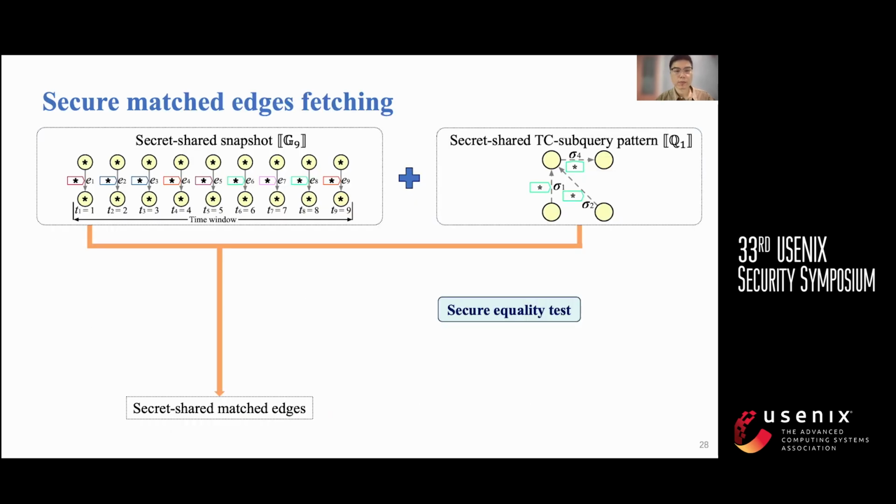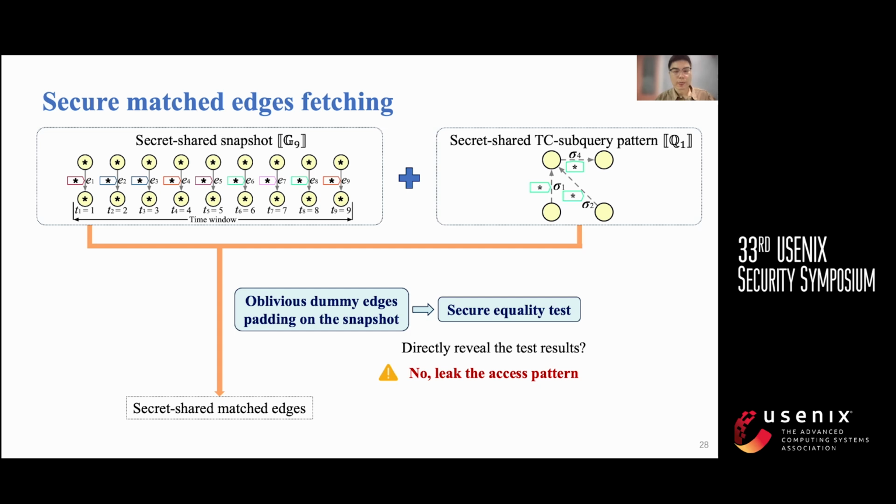Finally, the cloud servers securely check the timing orders and structure compatibility among secured partial matches to produce the detection result. In the first phase, we design a secure equality test protocol that allows the cloud servers to obliviously determine whether two secured labels are identical. After that, one method is to let the cloud servers directly reveal the test results, but this would leak the access pattern. To address this issue, we propose an oblivious dummy edge padding protocol to hide the access pattern.